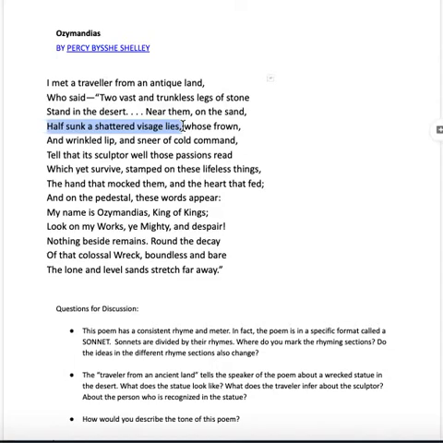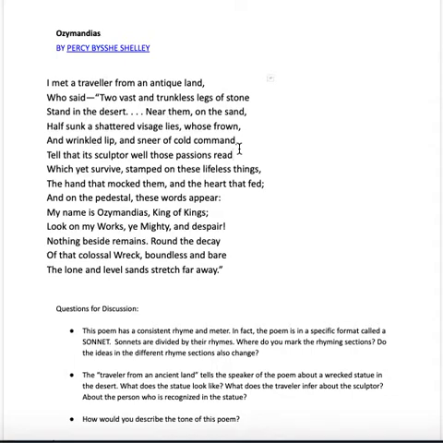And that severed head still has certain characteristics on it. We've got a frown, a wrinkled lip, a sneer, and all of these things are characteristics of this king, Ozymandias, who thought he was so mighty that he had this statue made.